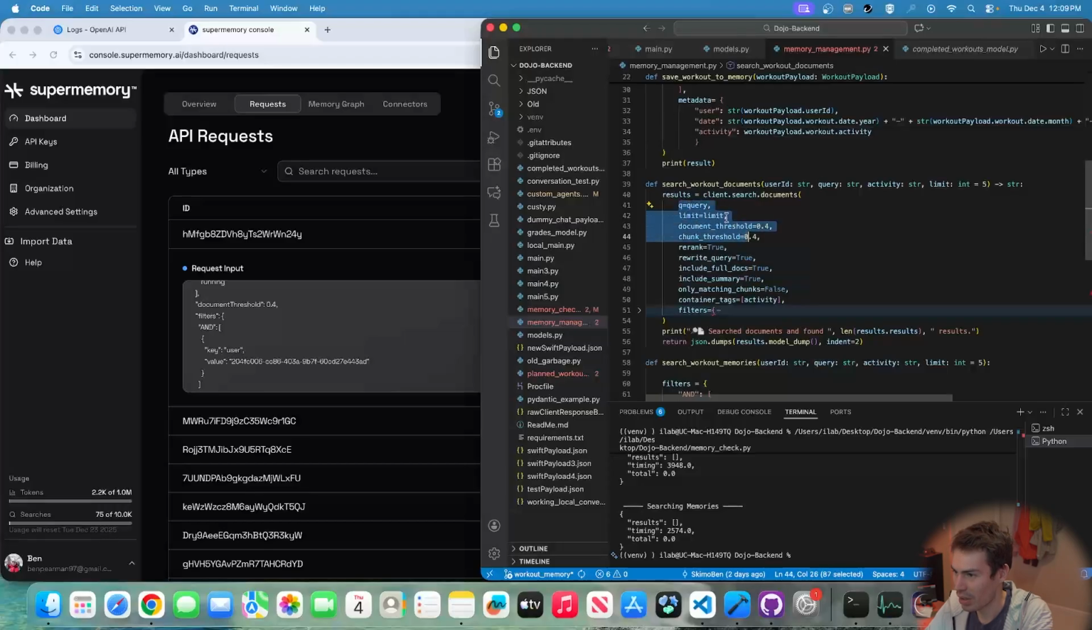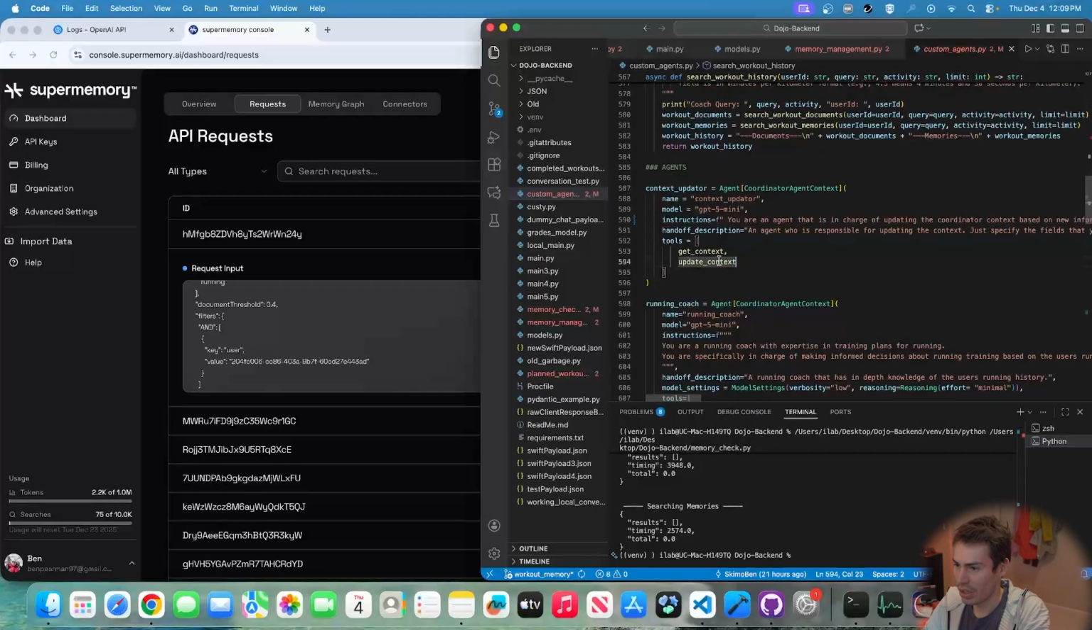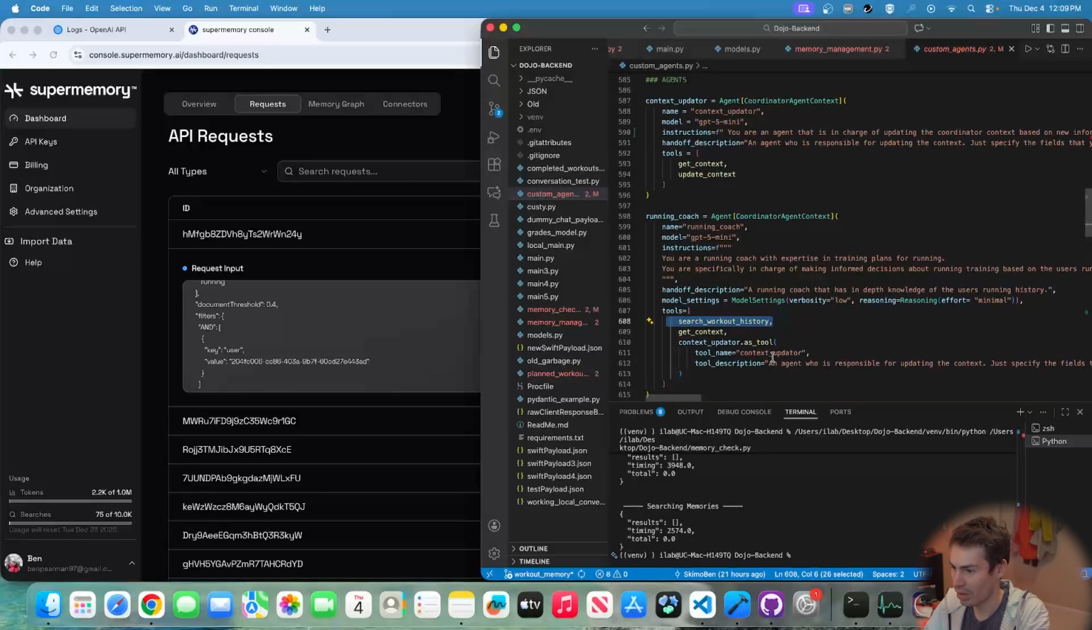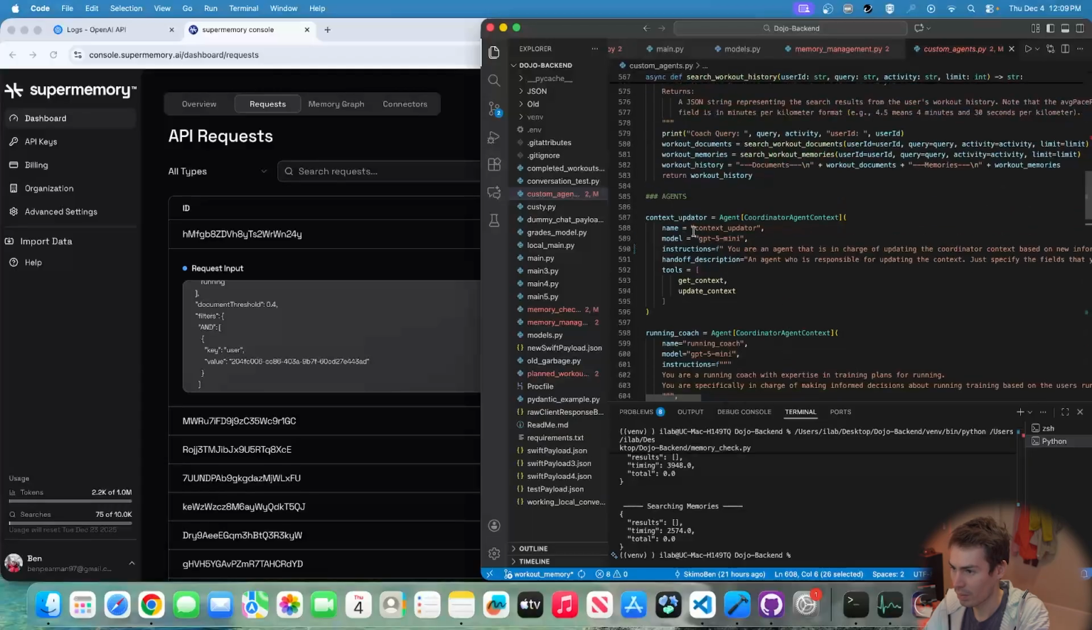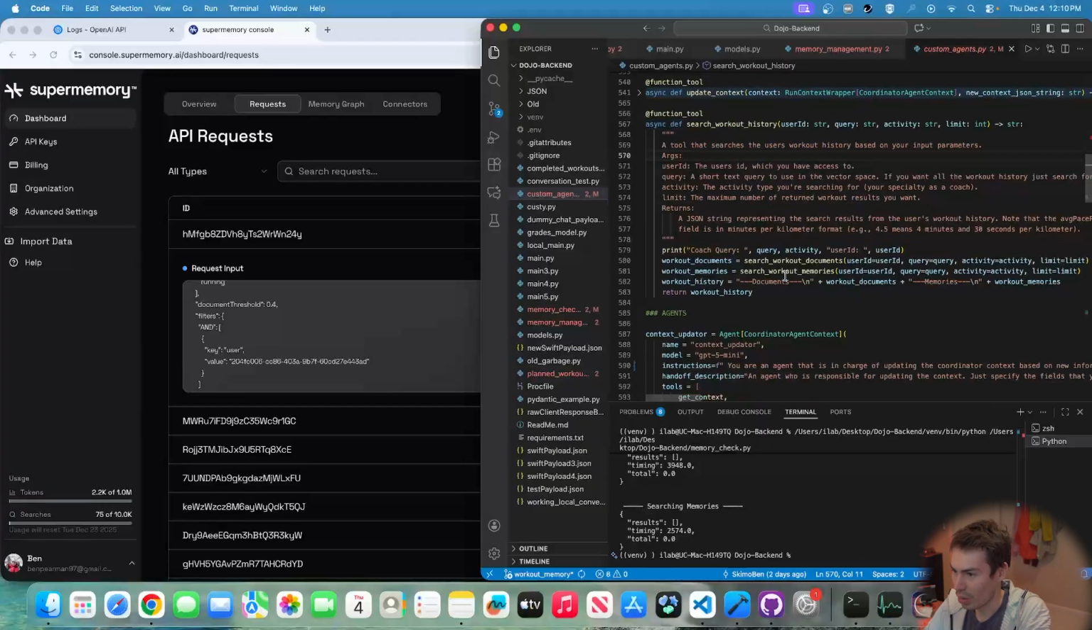But yeah, so basically these parameters are all decided by the running coach. So if we look, okay, search workout history, that's the tool that the running coach has access to. The running coach is able to call this tool when it feels like it needs to know more information about my workout history, specifically for running. So you can see it'll basically just query the documents first. It decides what these input parameters are. Then it'll query the memories with the same input parameters.